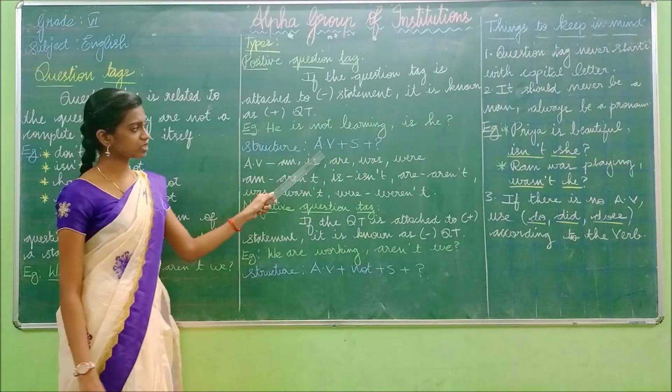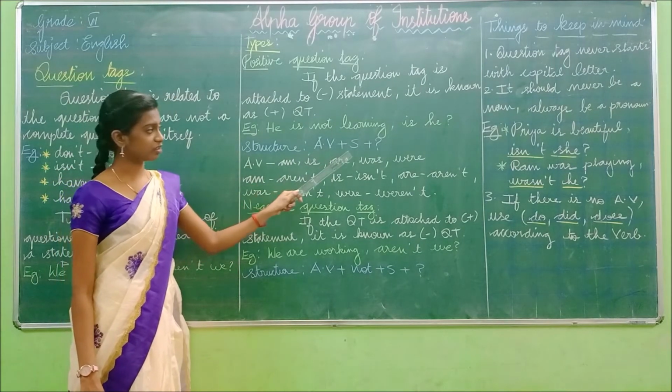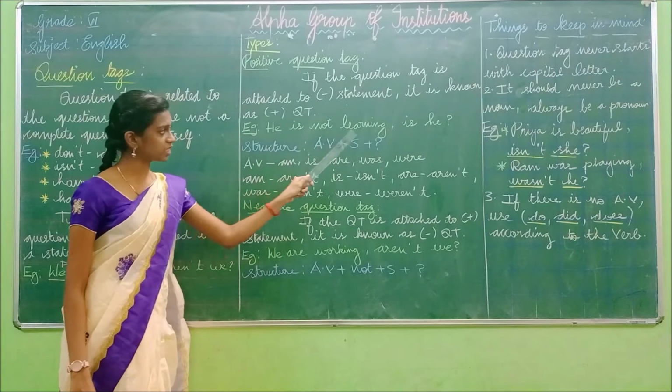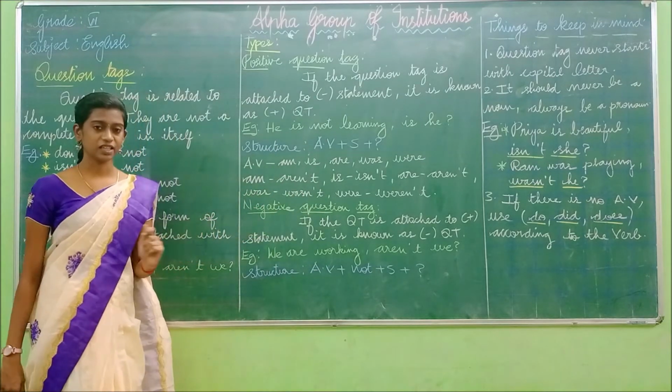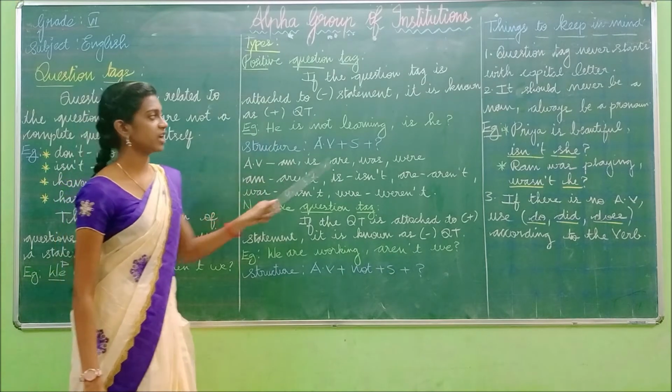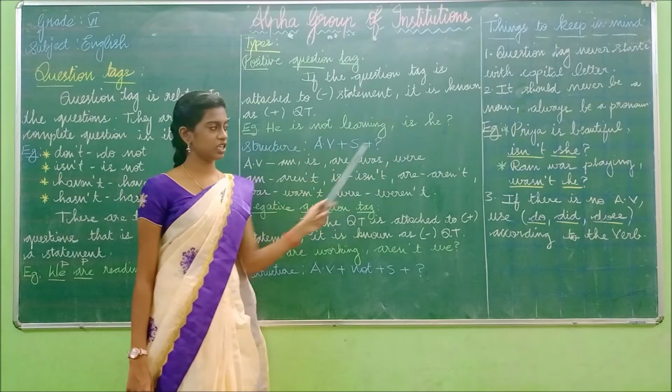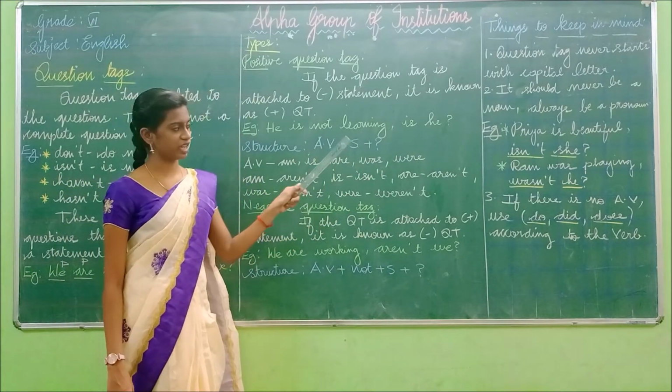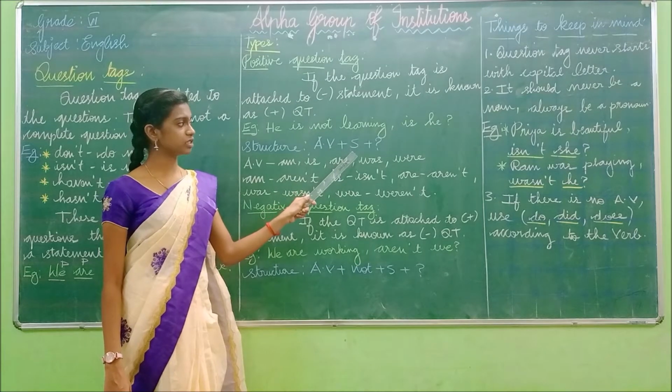Okay. So next to the auxiliary verb, what you have to write? You have to write the subject. So what is the subject of the sentence? Very good. The subject is he. So we have written is he. So we have written the auxiliary verb, we have written the subject, and after the subject, what we have to do?